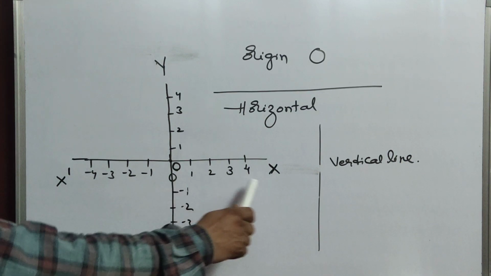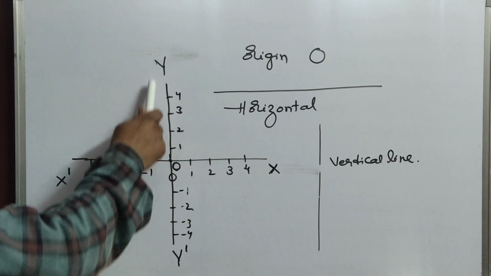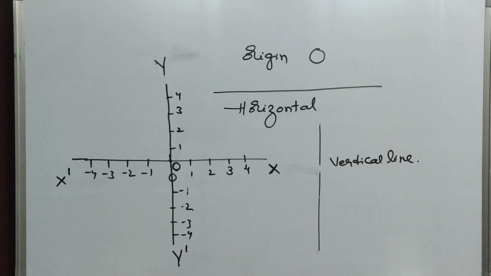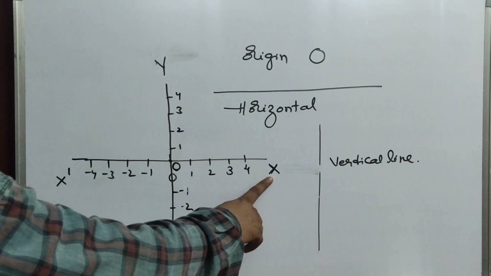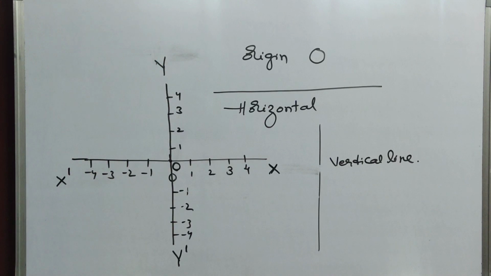X means positive numbers and X dash means the left side, negative. Y means positive and Y dash, the downward side, means negative numbers. So like this you can identify easily: X means positive, Y dash means negative.